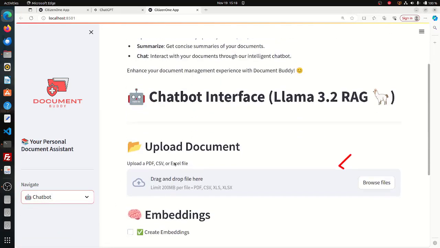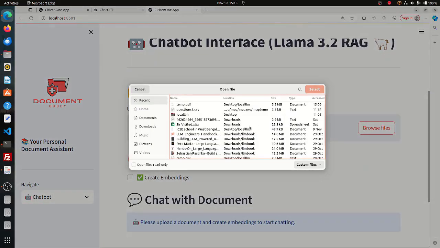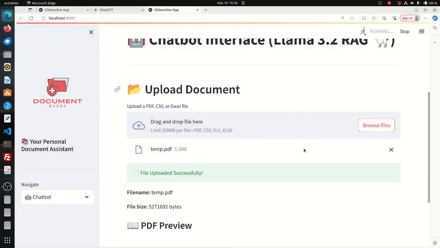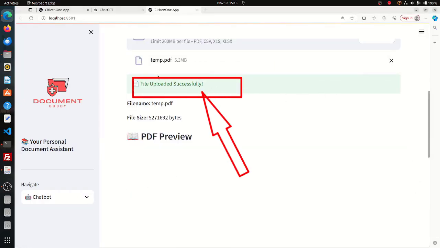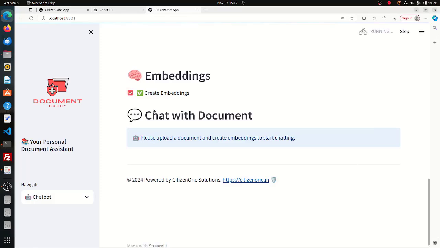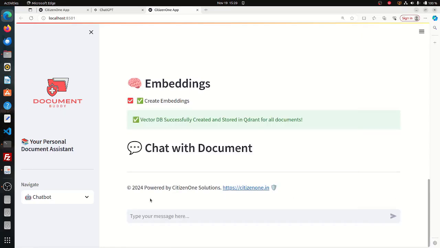You can see that I have clicked this chatbot and I click this browse file and I have selected this temp.pdf. Okay, and you can see that the relevant file has been uploaded successfully. Here what I am doing is I am embedding the PDF file, which is nothing but the conversion of that PDF file. You can see that that file has been embedded, and this is the PDF file which I'll be asking some queries on.